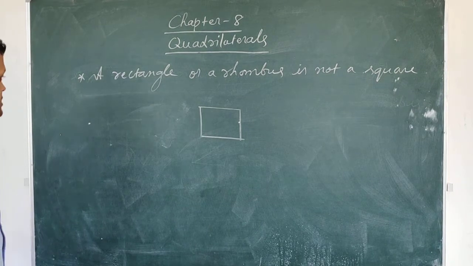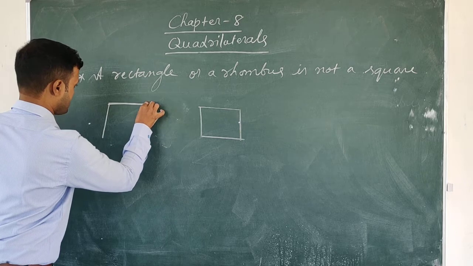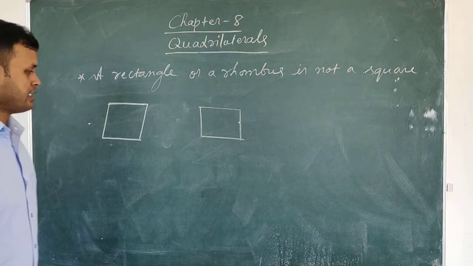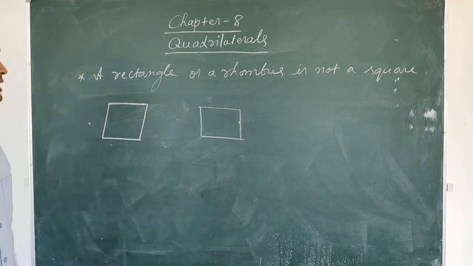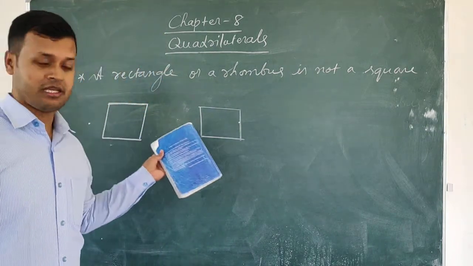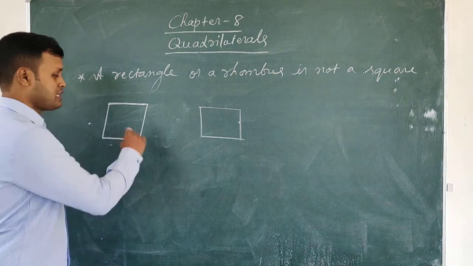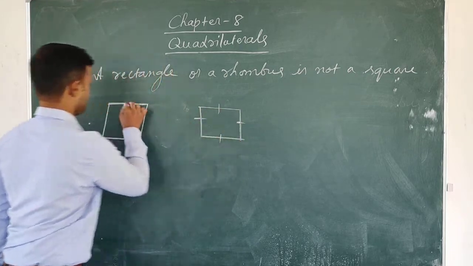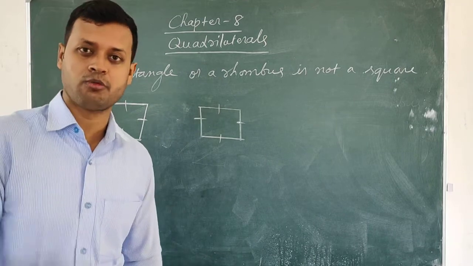Also, what happens in the case of a rhombus? This is a rhombus. Let us see if a rhombus can be a square or not. For a rhombus to be a square, all the sides of the square are equal. In a rhombus, all the sides are equal too, no? All the sides of a square are also equal. But one more property is there.